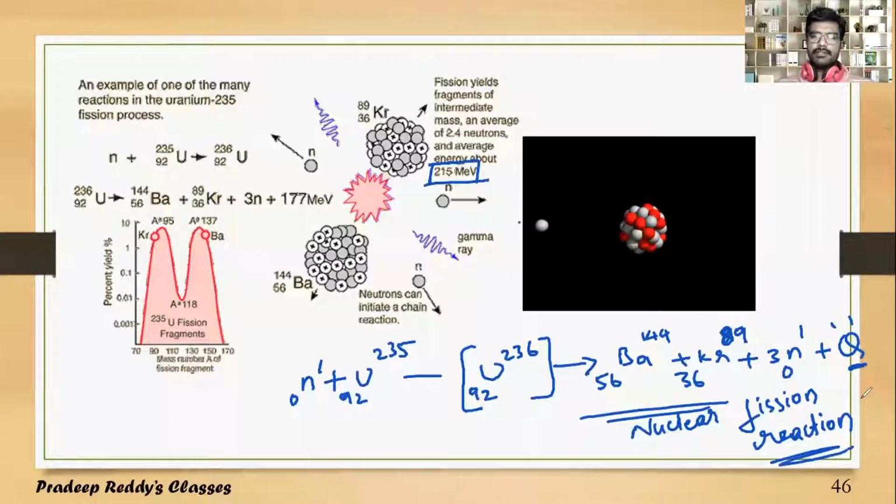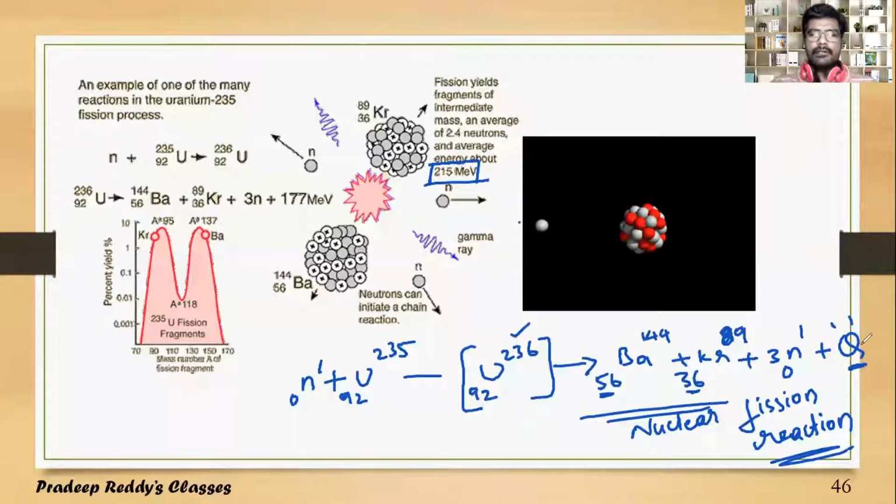Nuclear fission reaction. And the released energy, you can even check the balance of atomic number as well as mass number. 56 plus 36 is 92. 144 plus 89 plus the mass number of 3 neutrons will add up to give 236. So the released energy is always in the form of kinetic energy of krypton, kinetic energy of barium, and also the 3 neutrons.